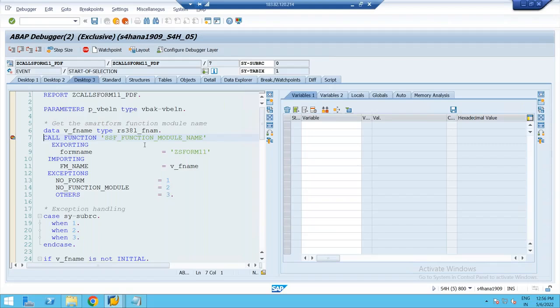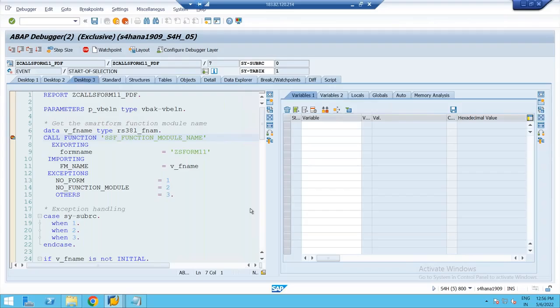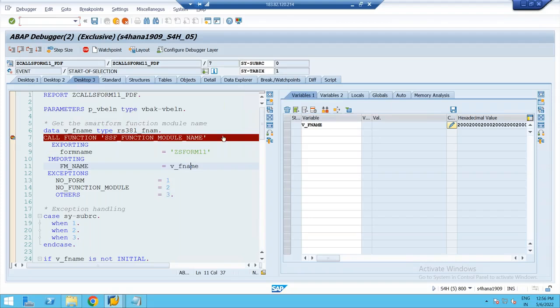Yeah, first what you are doing here, we are passing the smart form name as input. We will get the associated function model. So if you see this v_f_name, it is as of now blank. So I'll call this function model. I'll say F6 so that internally this function model gets executed. It is executed. This is the associated function model related to your smart form.